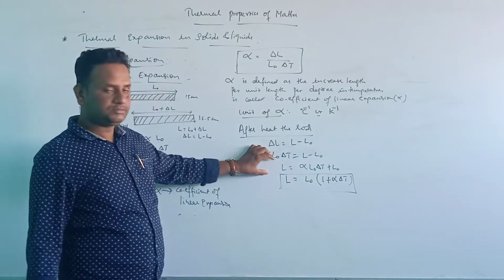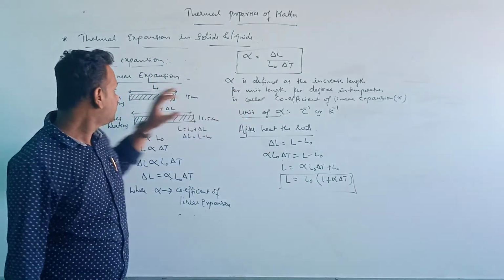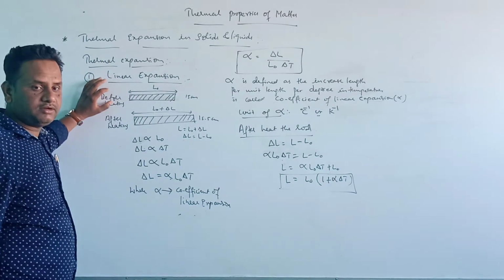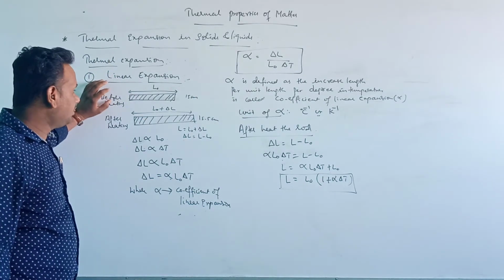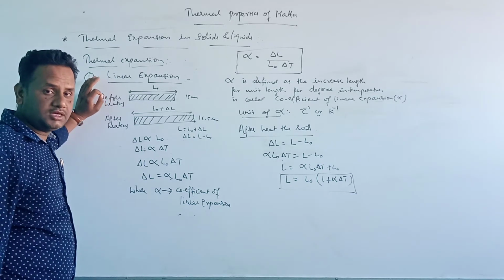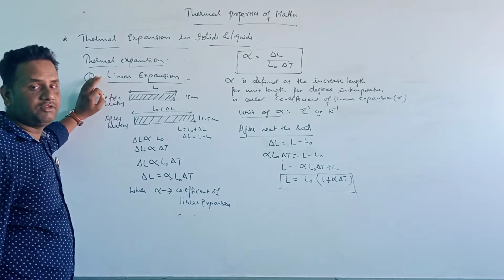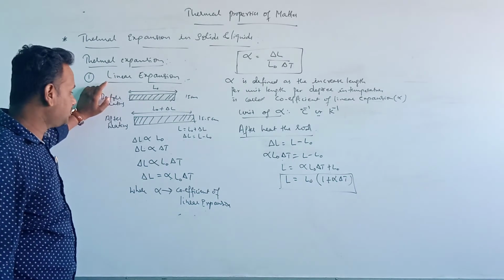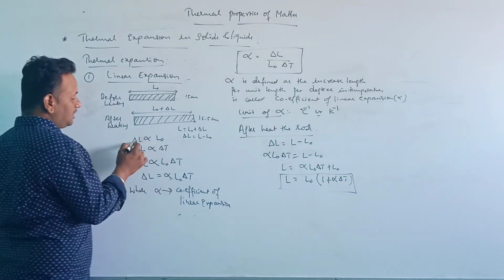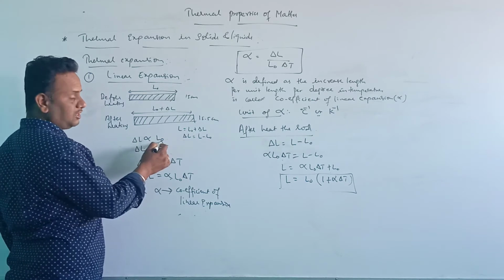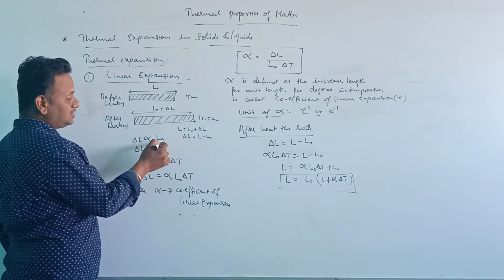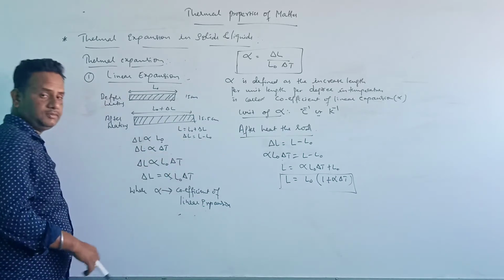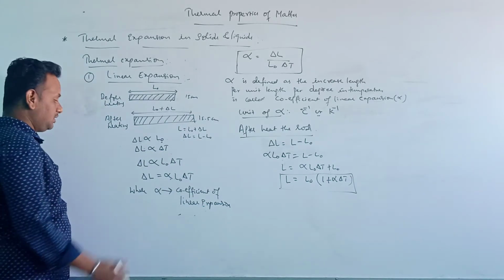So this is about the linear expansion. When a metallic rod is heated, there will be an increase in the length. Such expansion is called linear expansion. This increase in length is directly proportional to the original length, that is the initial length, and directly proportional to the change in temperature or increase in temperature.